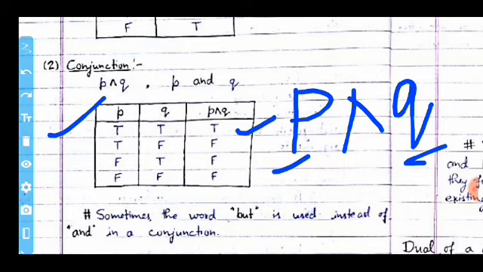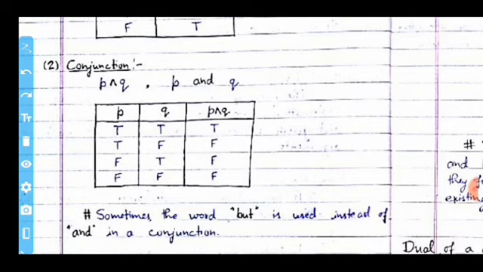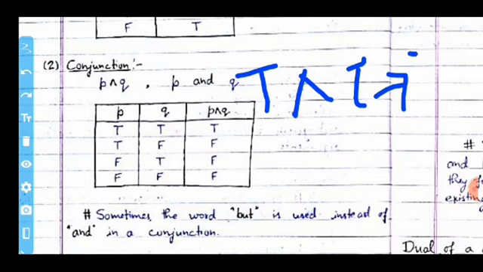And else, when any value of P and Q is false, it produces false. Hence, we say that in the case of conjunction, when both statements are true, then it produces a true value. Otherwise, it produces false.